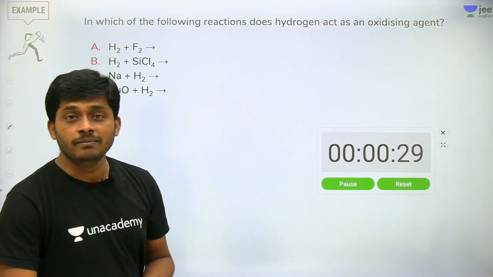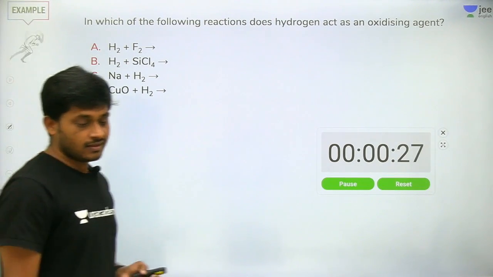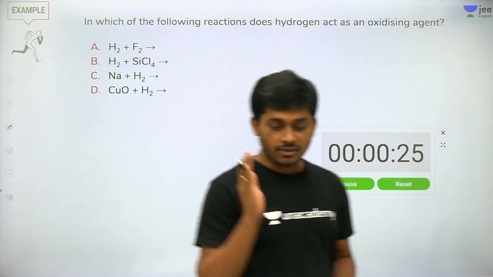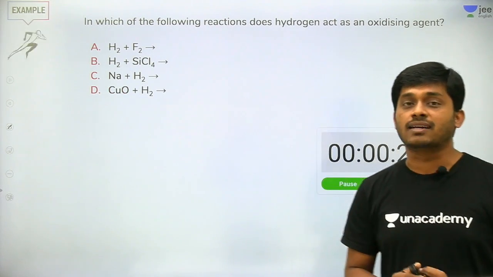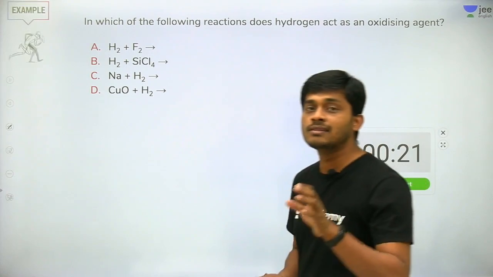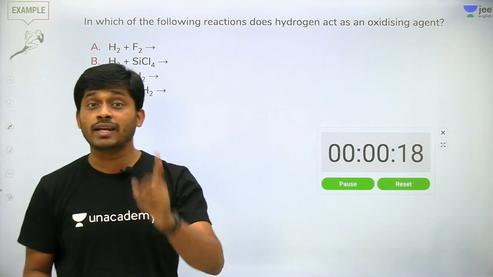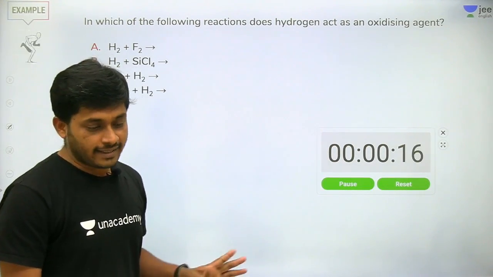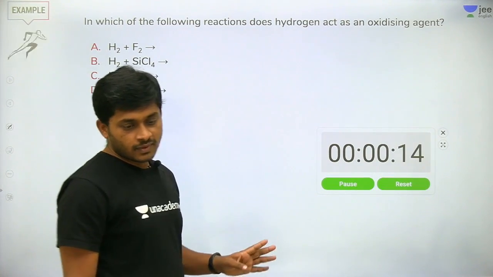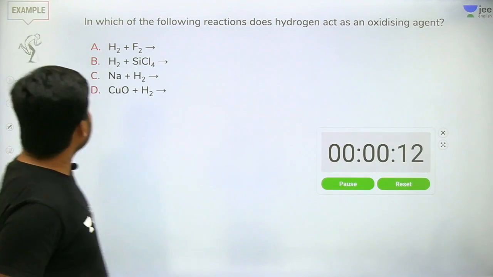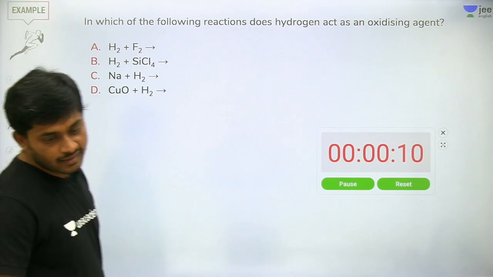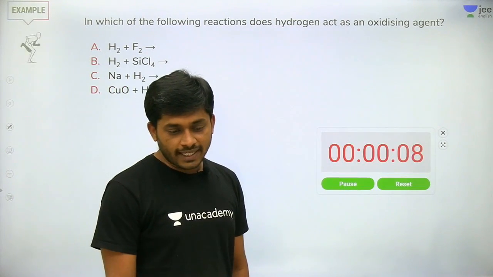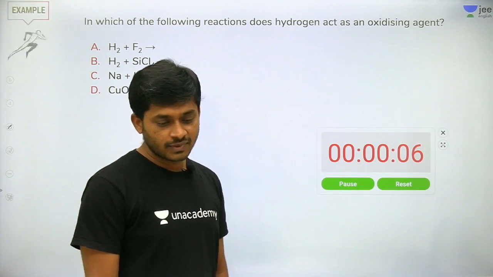The question seems to be very simple. But in simple questions only, we have to score maximum marks. Hydrogen compounds is a very simple and scoring chapter, right? What is the answer? C, I am getting the answer. A also I am getting. What is the correct answer?